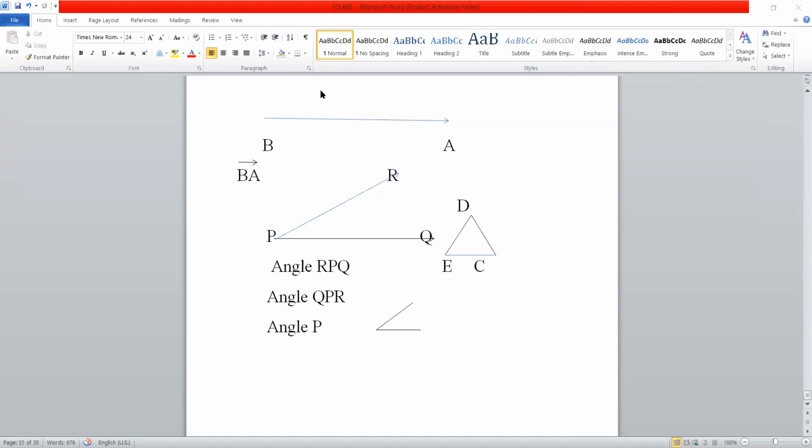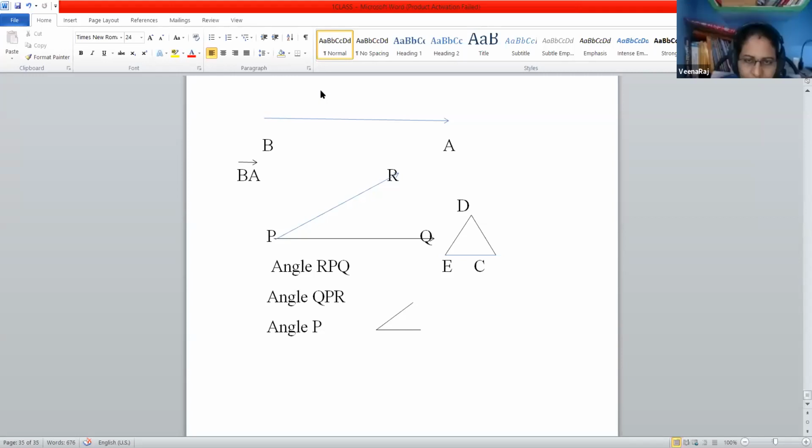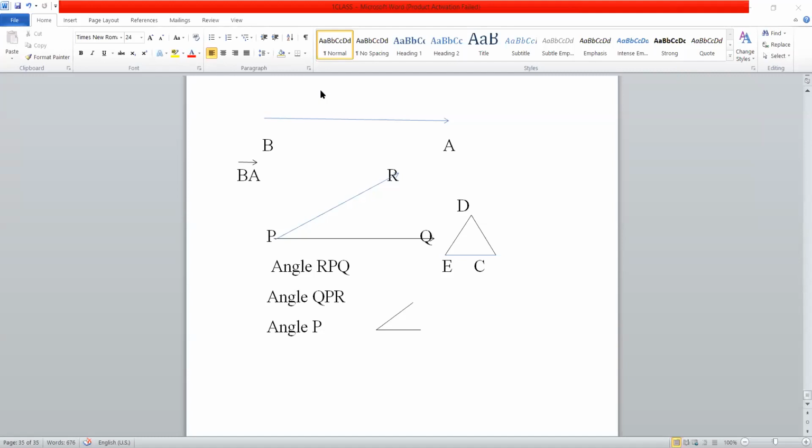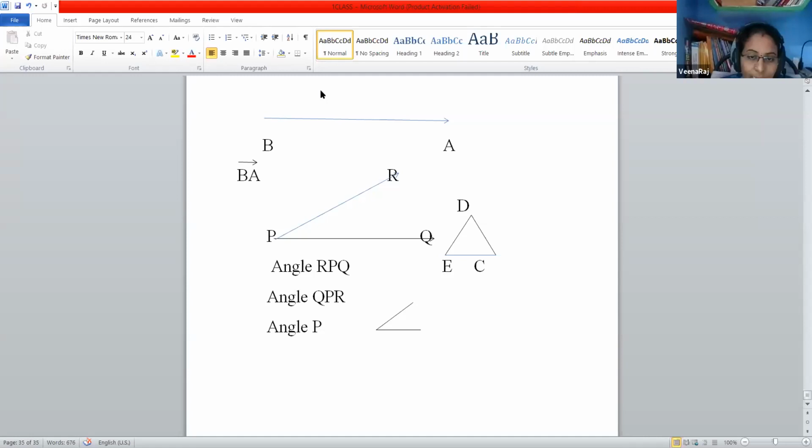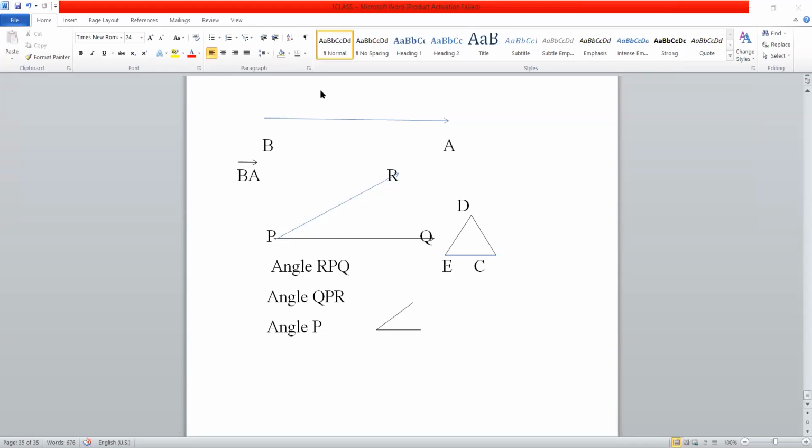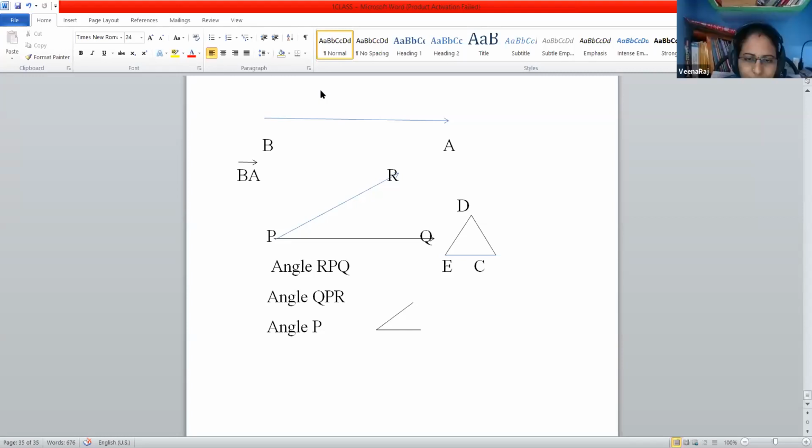From here you can say a straight line has a 180 degrees angle. The next one is the reflex angle, which is more than 180 and less than 360. The last one is the complete angle, which is 360.